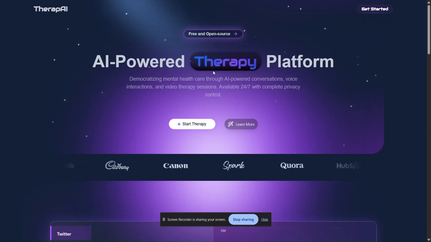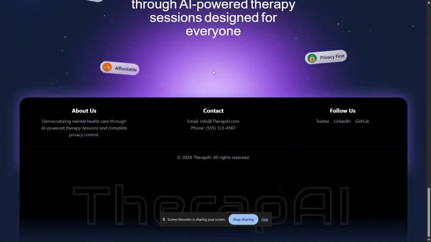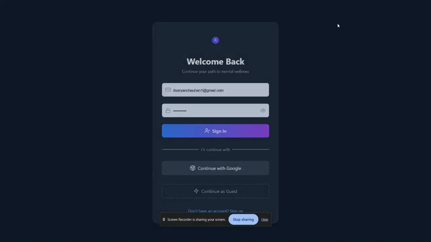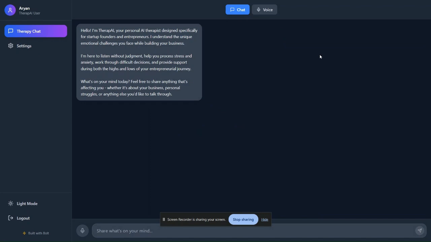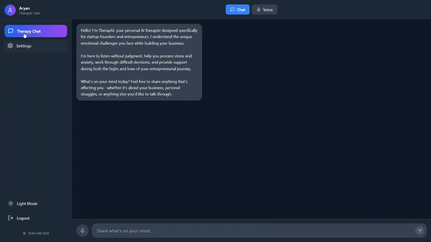Currently, this is the landing page for our platform. It is made using Next.js, and it explains simply what the project is all about. Now we can say start therapy, and I have my logins here. It automatically logs in because I have already logged in once, and this is the platform. Right over here we have a therapy chat.